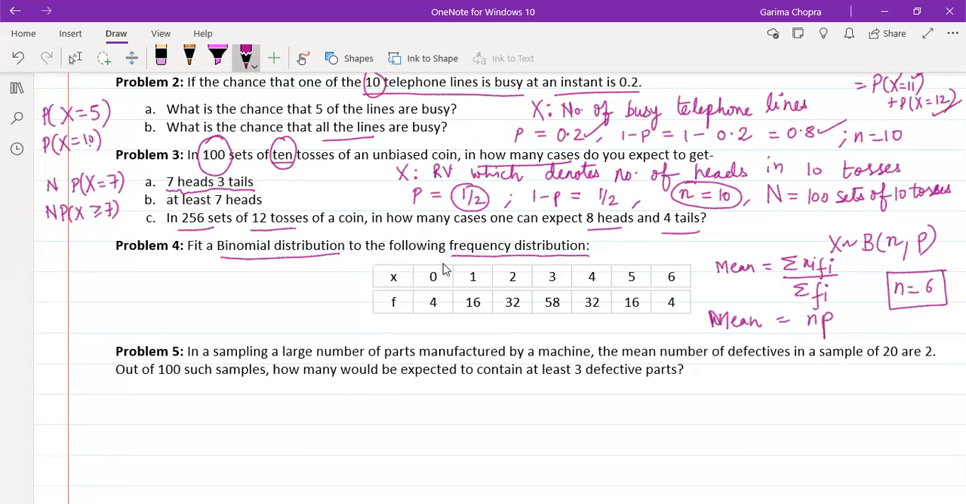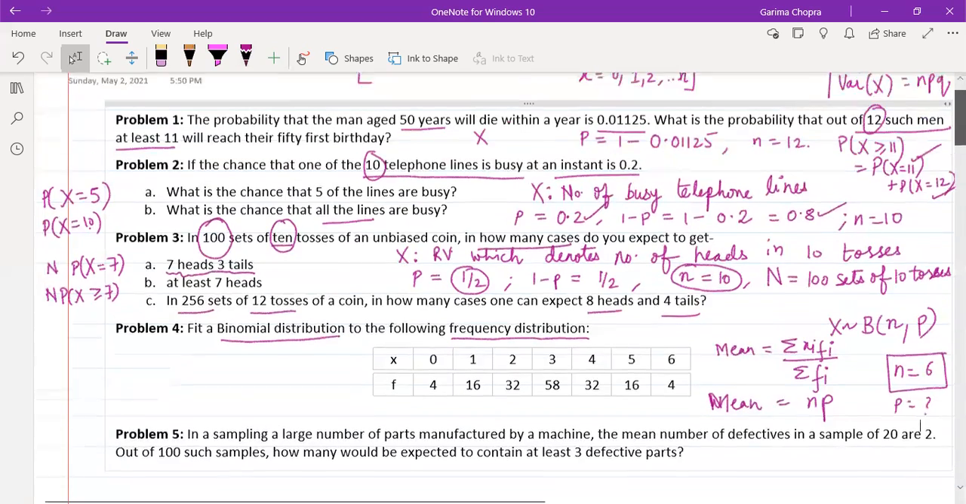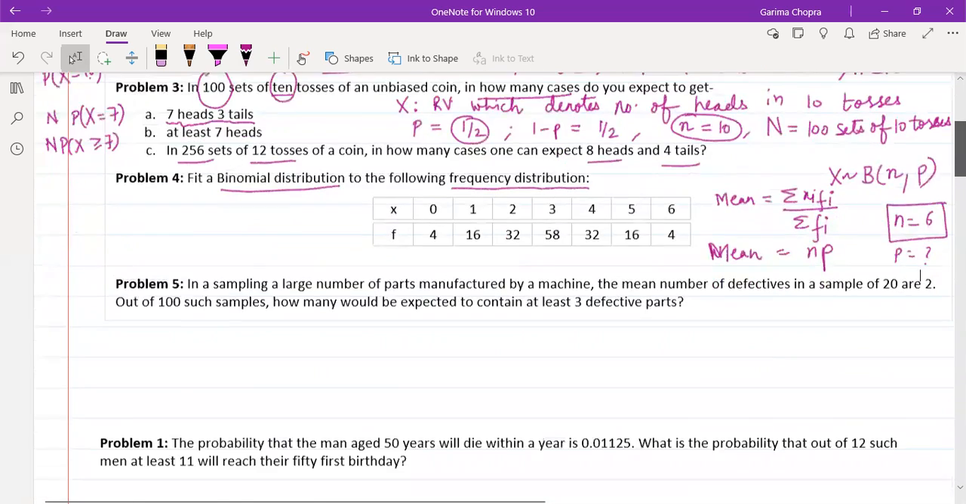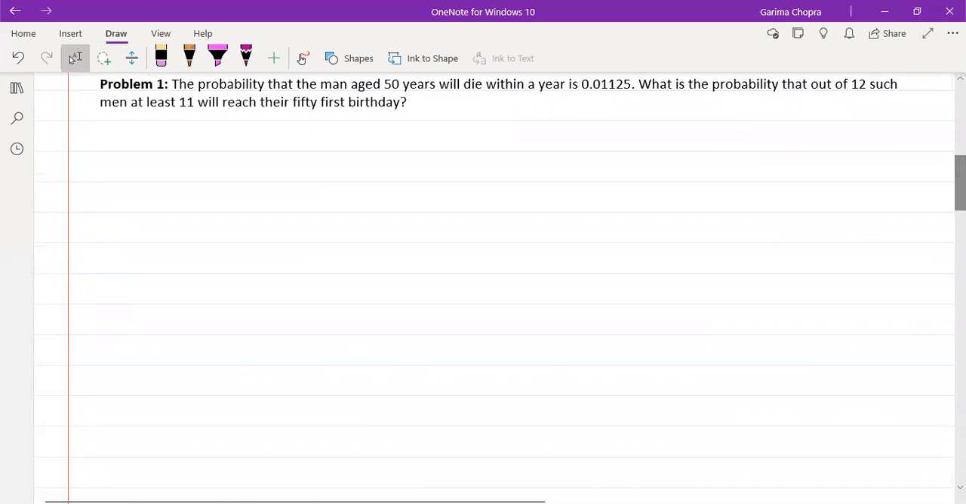So once we have n with us, which is 6, and we have p with us, which can be evaluated, then we can easily find out all the probabilities with the help of the PMF of binomial distribution. And once we have probabilities, we can find out the theoretical frequencies as per binomial distribution. So this was just an idea of how we will be doing the problems based on the distribution. Let us do this problem.